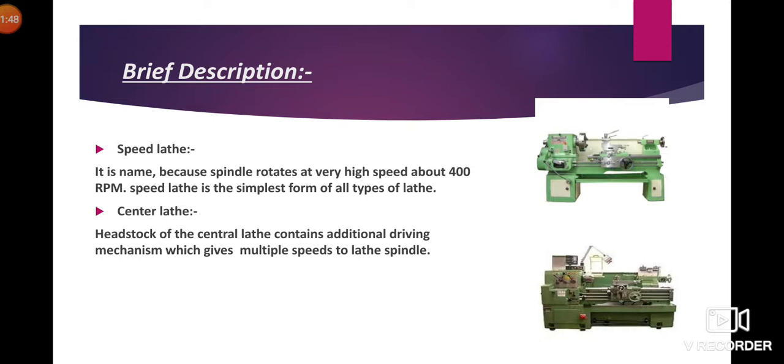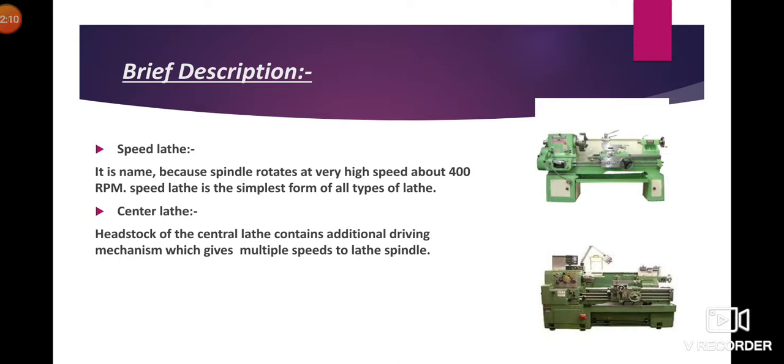First, speed lathe. As the name suggests, this lathe has a very high speed up to 400 rpm. The speed lathe is the simplest form of all types of lathe. On all the lathes, various operations like drilling, reaming, boring, etc. are performed, except threading, external as well as internal.